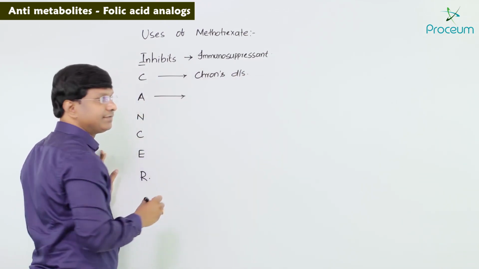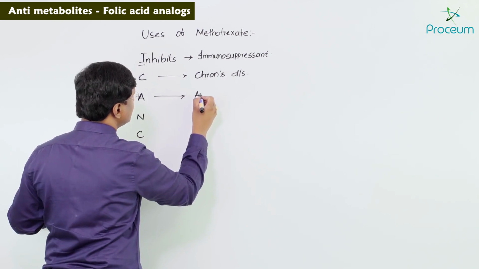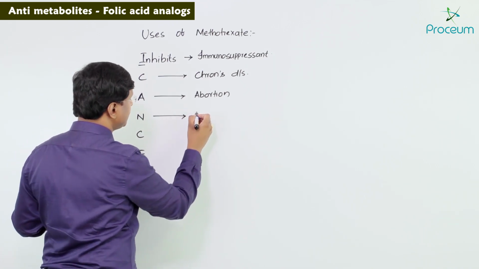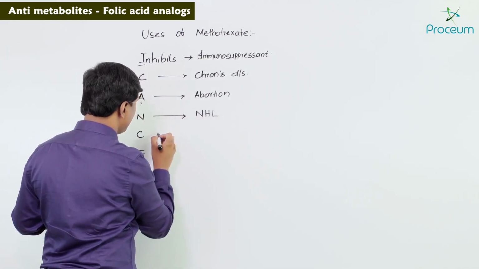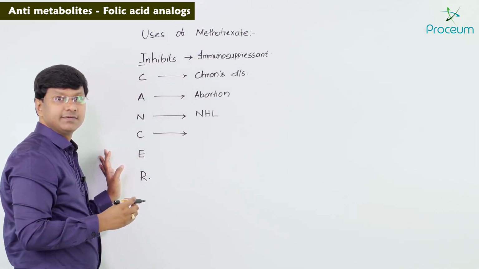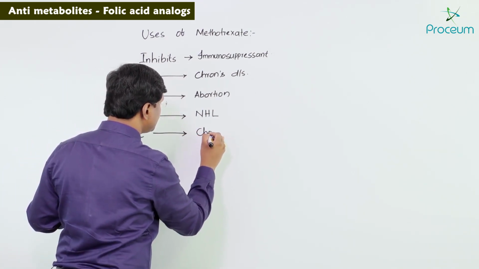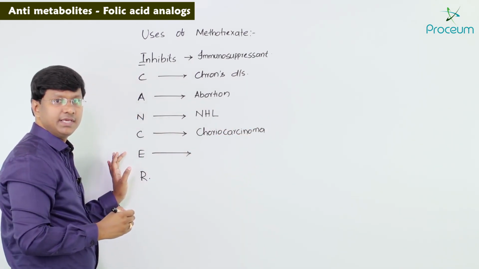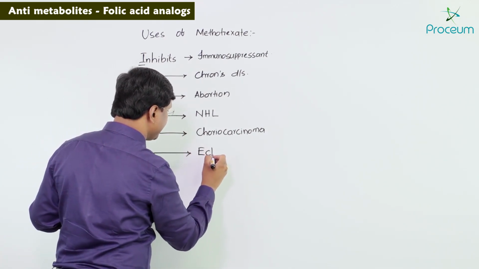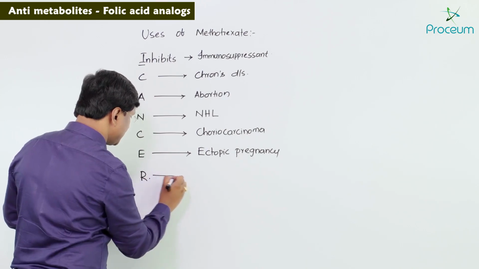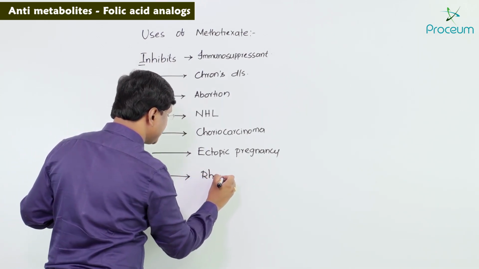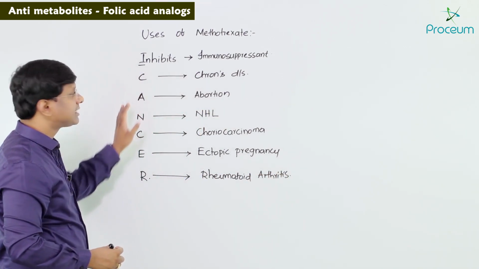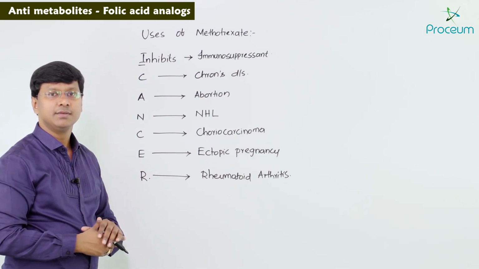The letter C stands for Crohn's disease. The letter A stands for use in the treatment of abortion. The letter N stands for non-Hodgkin's lymphoma. The letter C stands for choriocarcinoma. The letter E is ectopic pregnancy. And the letter R stands for rheumatoid arthritis. So remember, these are all the clinical conditions where we use methotrexate.